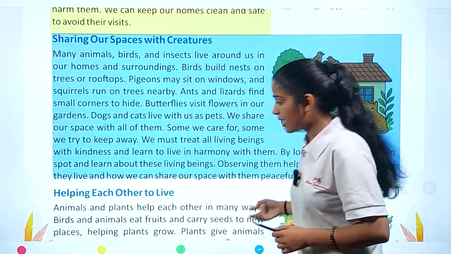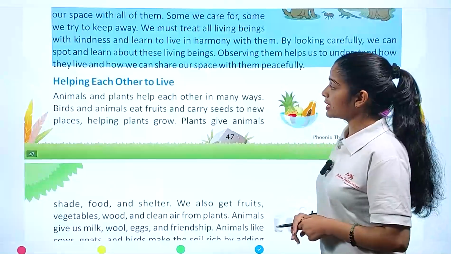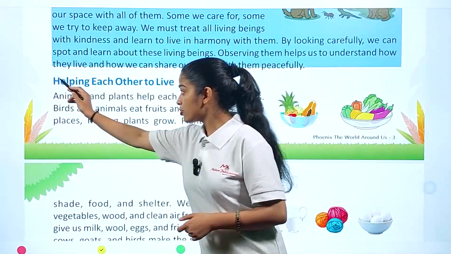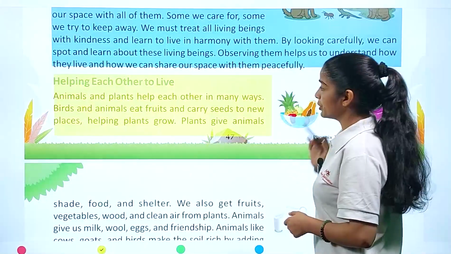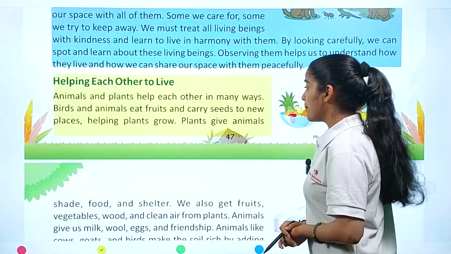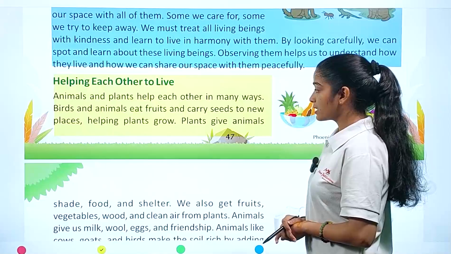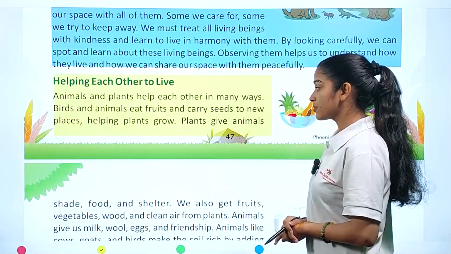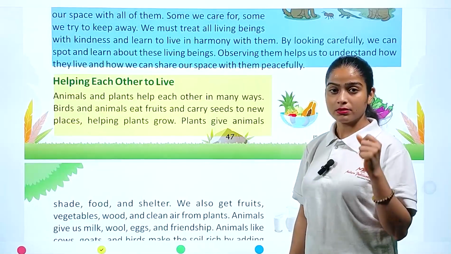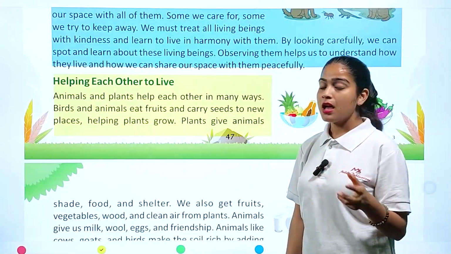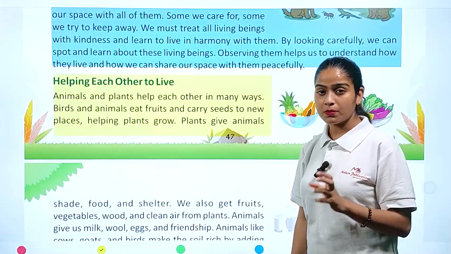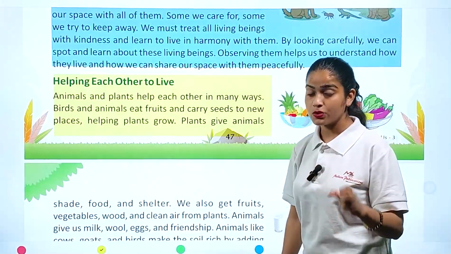Okay, next we have helping each other to live. Now we have to help each other so we can live in harmony. How? Animals and plants help each other in many ways. Birds and animals eat fruits and carry seeds to new places, helping plants to grow. We already understood in our earlier chapter that plants cannot move from one place to another, but animals can.